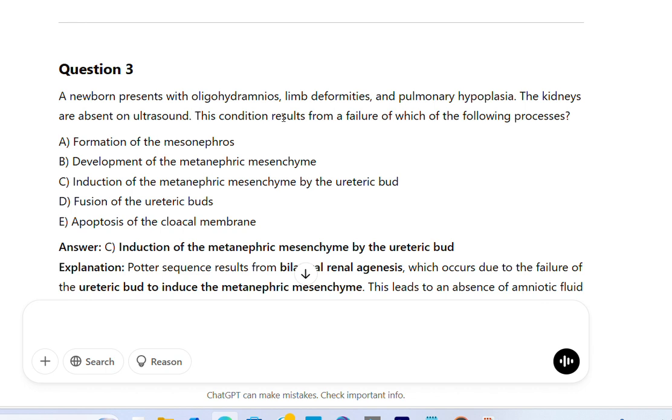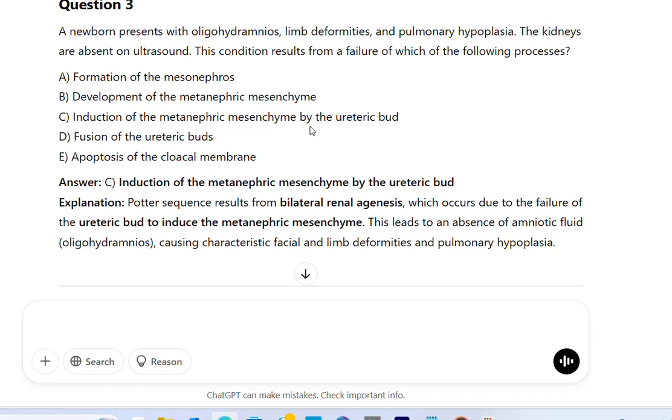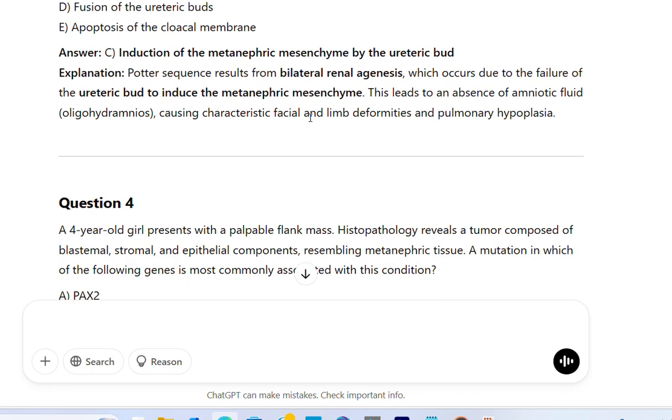The kidneys are absent on ultrasound. This condition results from a failure of which of the following processes? A. Formation of the mesonephros. B. Development of the metanephric mesenchyme. C. Induction of the metanephric mesenchyme by the ureteric bud. D. Fusion of the ureteric buds. E. Apoptosis of the cloacal membrane. Answer C. Induction of the metanephric mesenchyme by the ureteric bud.